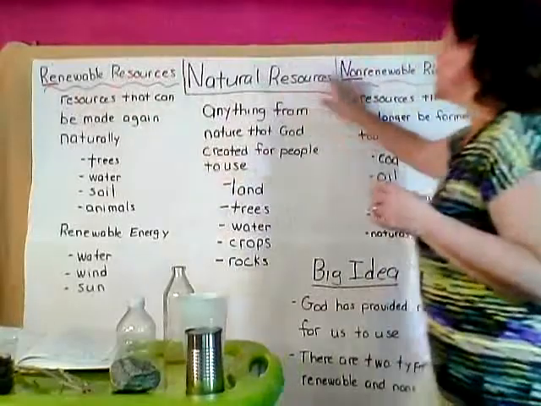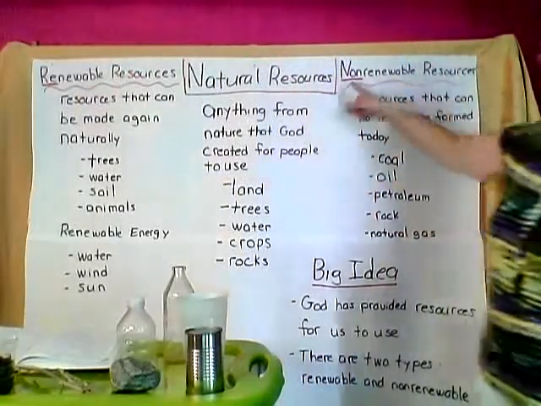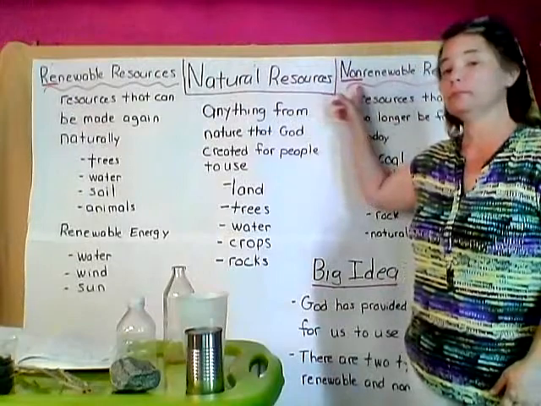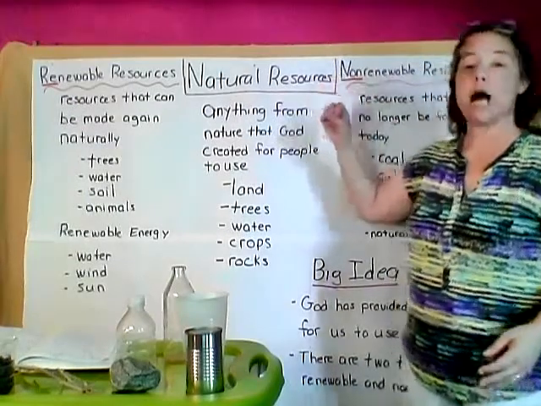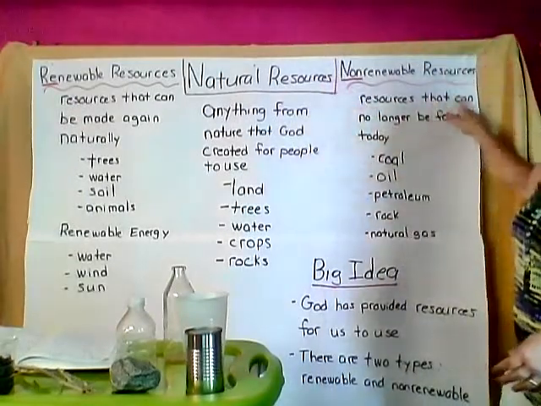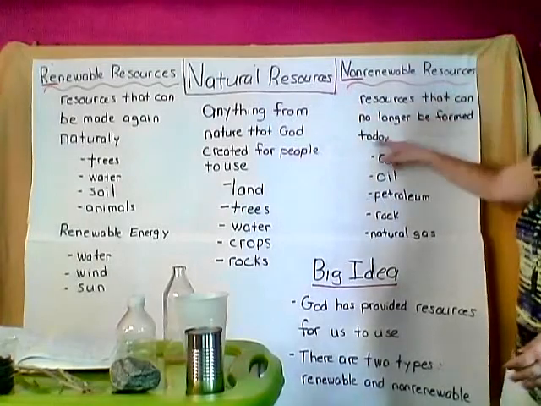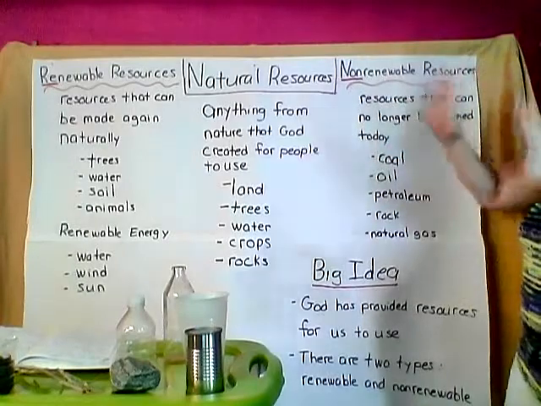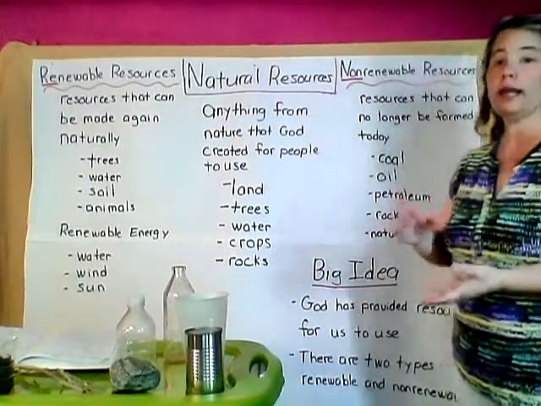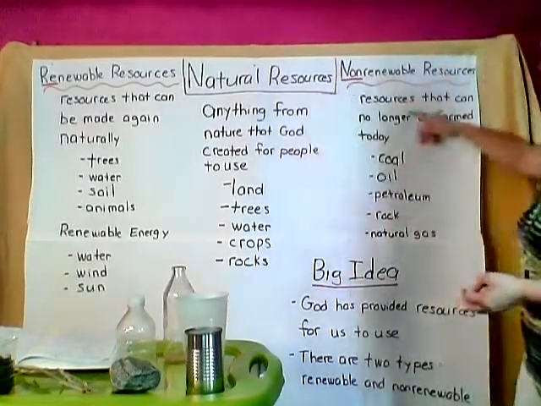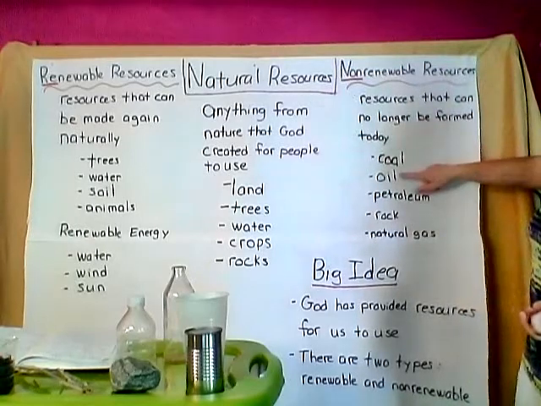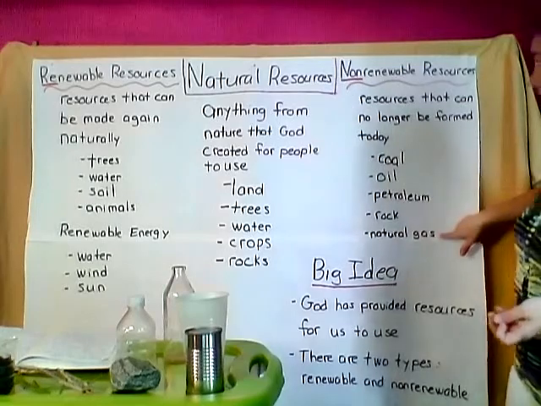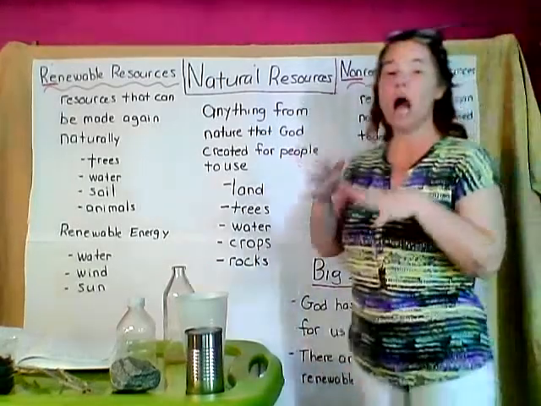Now we're going to go over to the non-renewable resources. Our prefix here is non. Do you remember what non means? Right, it means not. So these are resources that can no longer be formed today. So they cannot be formed again. There's so much of them on the earth already, and they're not going to have more of it. Some of those examples are coal, oil, petroleum, rocks, and natural gases. All right? So these things cannot be used again.